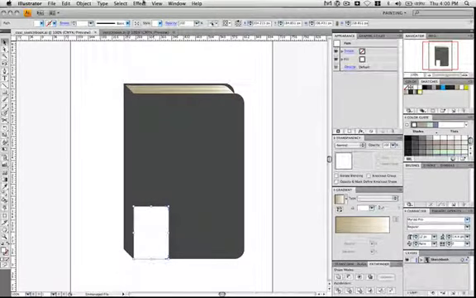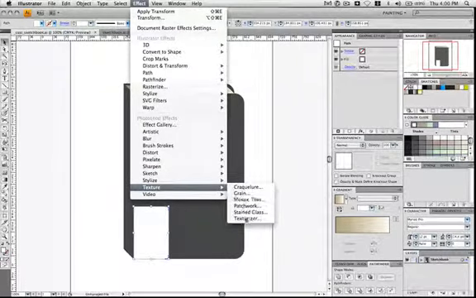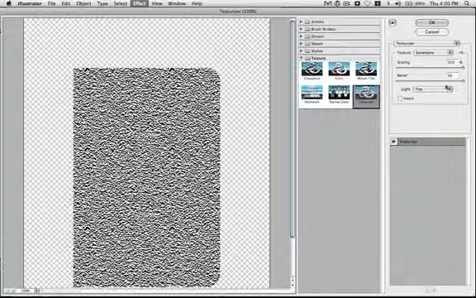Now with that texture selected, go to Effect, Texture, Texturizer, and set it to Sandstone, 200 scaling, and 50 relief, and hit OK.